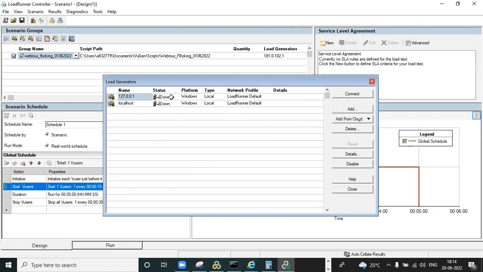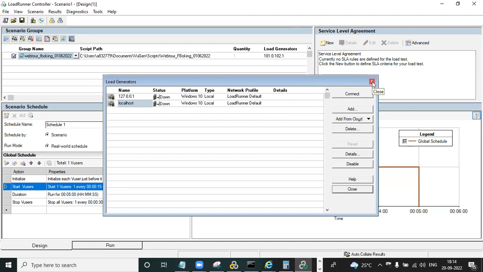Now you can observe the status is down, which means it is not started. If you want to connect, click on connect. When you start the test, you need to connect. So you can connect, and automatically it's ready. Then for localhost also, if you need it ready, click on connect. See, it's ready. So now you are ready to do the testing. Maybe you want to disconnect, you can click on disconnect. If you disconnect, it shows a down status.